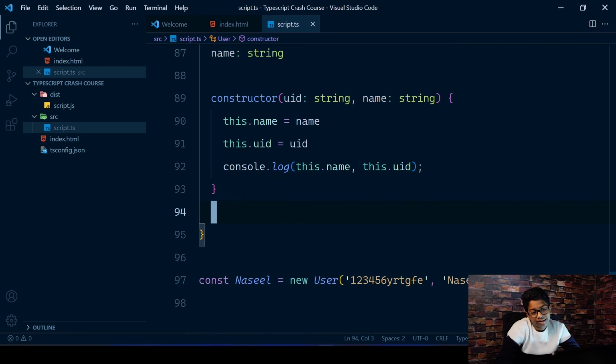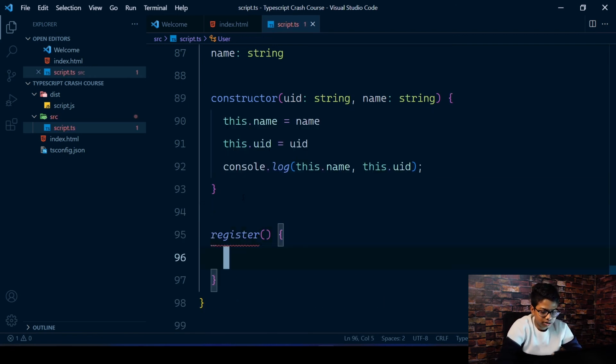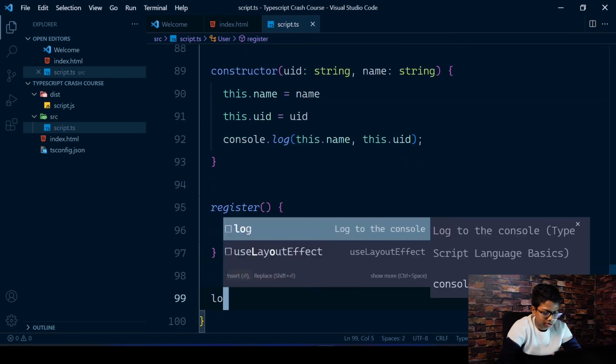Of course, you can create more methods in here. Maybe you want register, and you can also create a login.